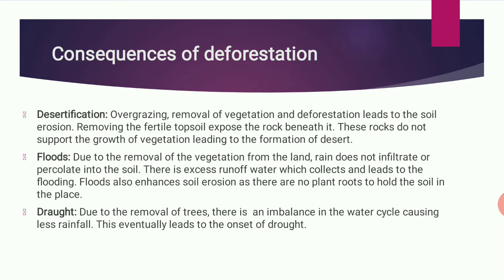Next, floods. Due to the removal of the vegetation from the land, the rain does not infiltrate. Plants, I told you, trees, they help to soak the water. When the rain falls, the roots will soak the water, due to which the ground level water also increases. But if there are no trees, the roots are not present, then what will happen? Then it will not soak the water, and this excess water will run off, get collected, and lead to flooding.